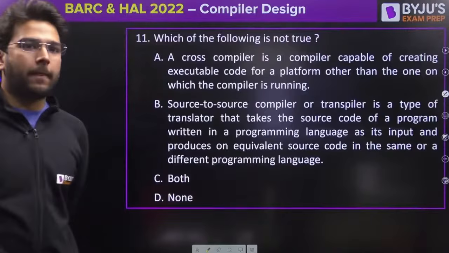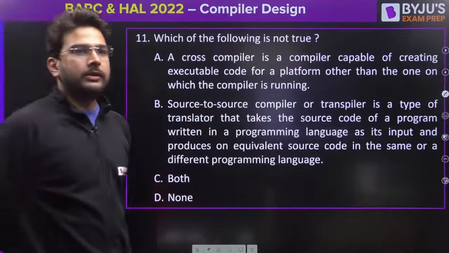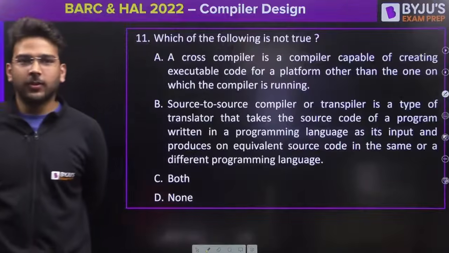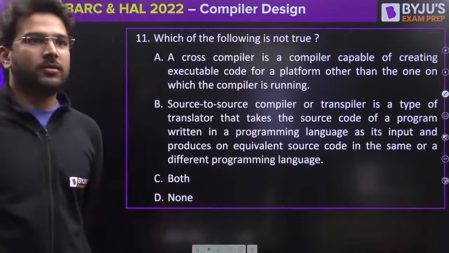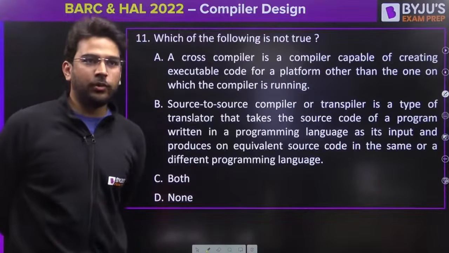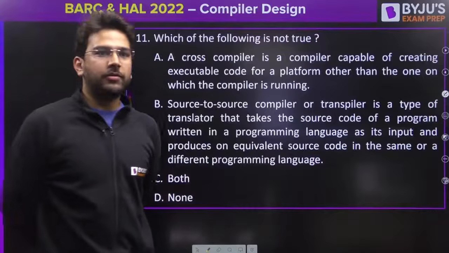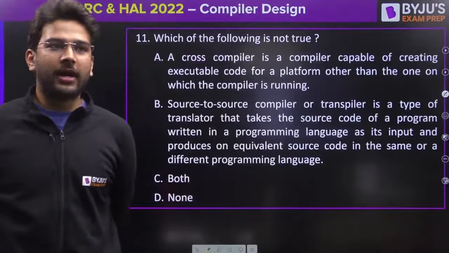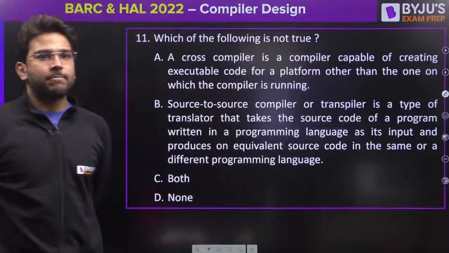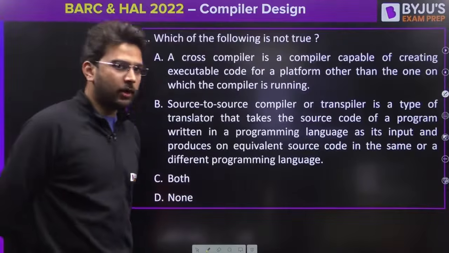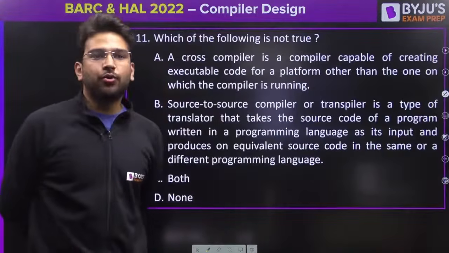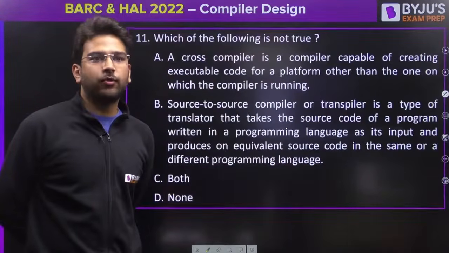Question number 11. Through this question you will get to know something new that can be asked. So here we have two things in this question. One is cross compiler and the second one is source to source compiler. Let's see if you can answer this one correctly or not. Which one of the following is not true here? Which one of the following is false?